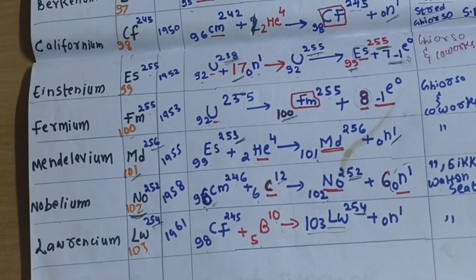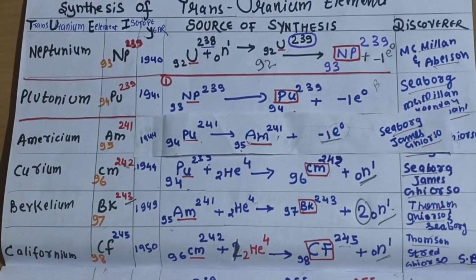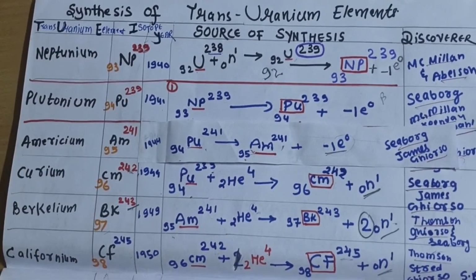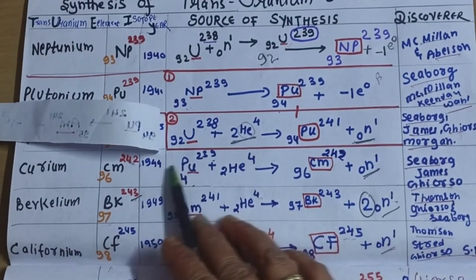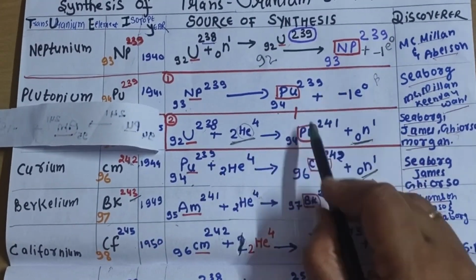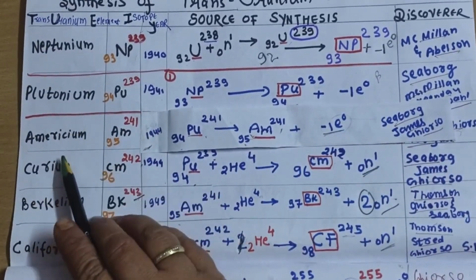So I hope this is a shortcut. If they ask you only for 5 marks, I suggest you practice this reaction. Here it is written, the 2 syntheses of our plutonium 241 and 93 also. So just you can see here plutonium.